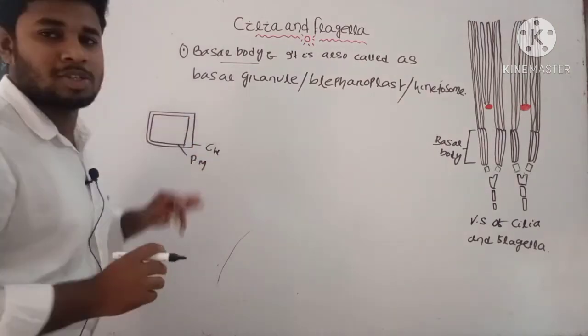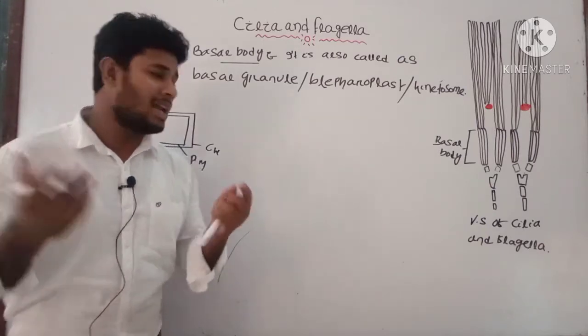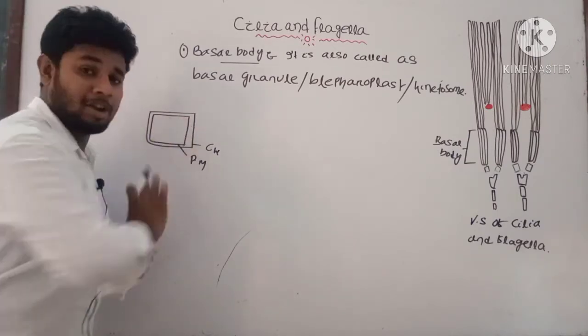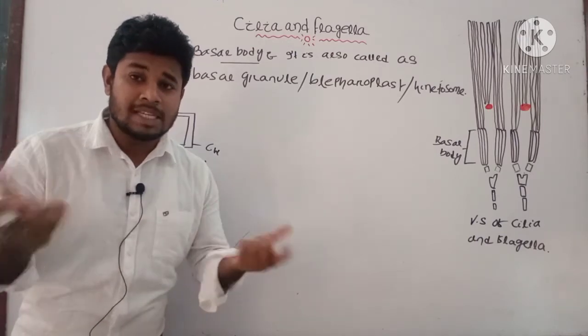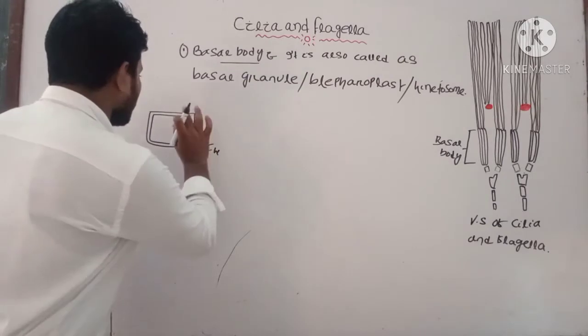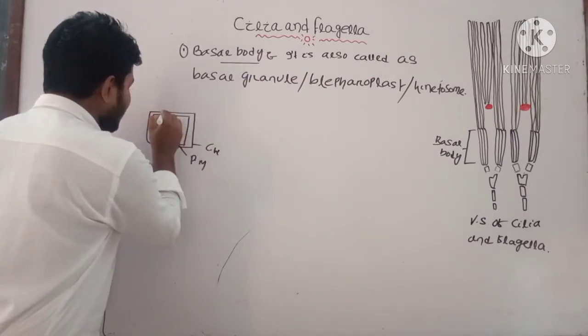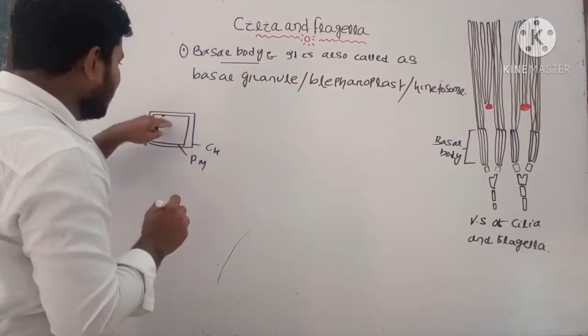Inside the cytoplasm, we can divide the cytoplasm into two parts: the outer ectoplasm, known as plasma gel, and the inner endoplasm. The basal body arises from the outer part of the cytoplasm and inner to the cell membrane.